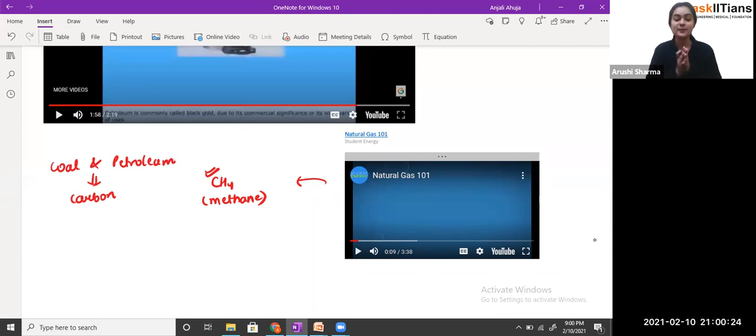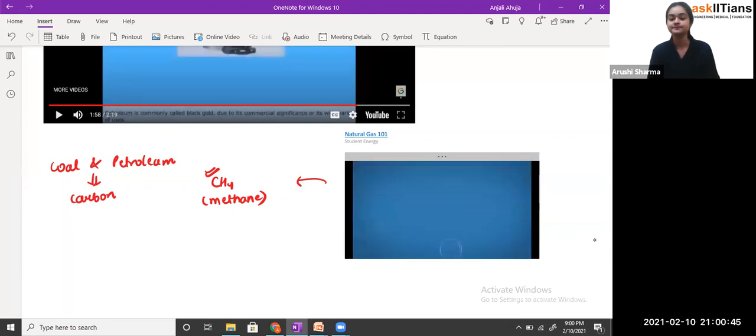Now you'll say, ma'am, what are hydrocarbons? So students, compounds which have carbon and hydrogen, we call hydrocarbons. But generally, if we talk about natural gas, it is the methane gas, with a mixture of other hydrocarbons in very small quantity.